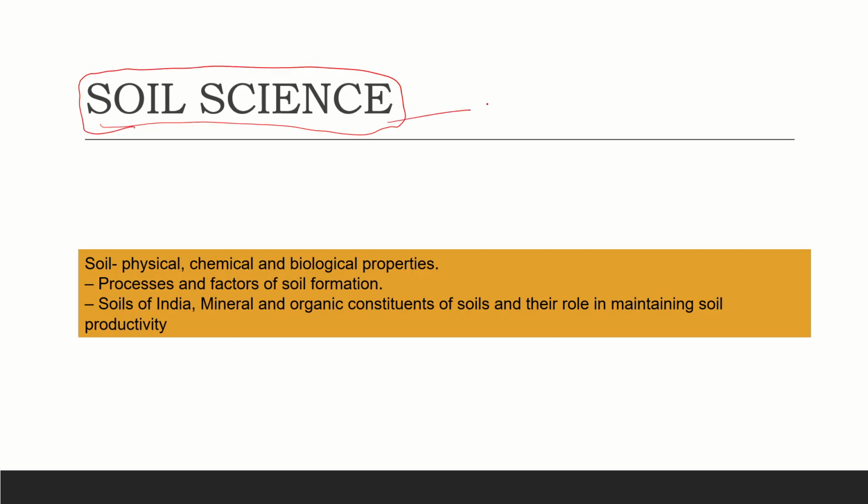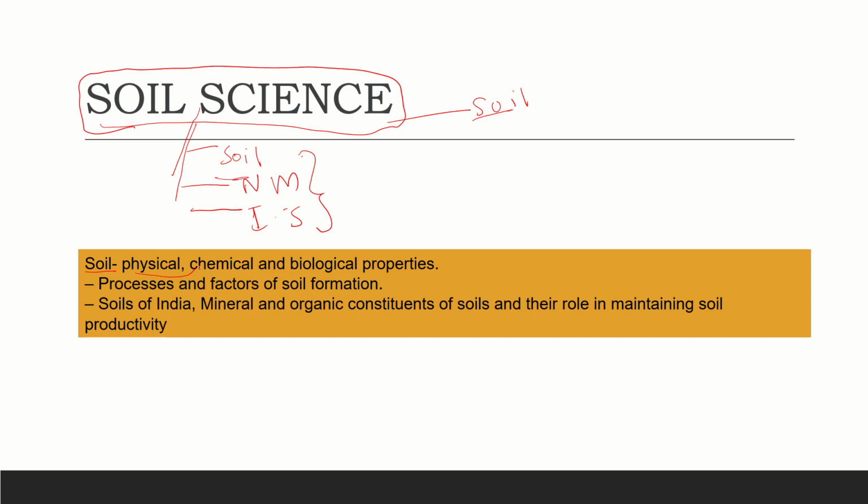The meaning of agriculture itself is the cultivation of soil. So this plays a key role in the growth of a plant. Everything that we give goes to the soil, and everything that the plant takes is taken from the soil only. So basically, I have divided this soil science section into three parts. One is soil related, one is nutrient management, and one is irrigation schedules. This is what we are going to see here.